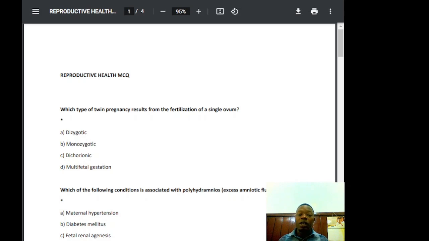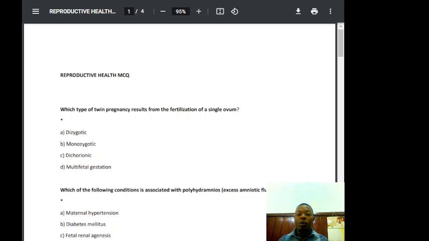That is what we call dichorionic diamniotic, or di-di, okay? Dichorionic is when they have separate placentas and amniotic sacs. When they share a placenta but have separate sacs, we talk about monochorionic diamniotic. But when they share the placenta and also share the amniotic sac, we call it monochorionic monoamniotic.